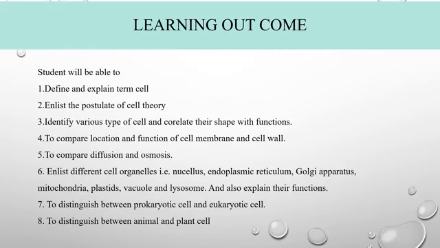At the end of this chapter you will be able to define and explain the term cell, enlist the postulates of the cell theory, identify various types of cells and correlate their shapes with the function, to compare location and function of cell membrane and cell wall, to compare diffusion and osmosis, and list different cell organelles, that is nucleus, endoplasmic reticulum, Golgi apparatus, mitochondria, plastid, vacuoles, and lysosome, and also explain their functions,